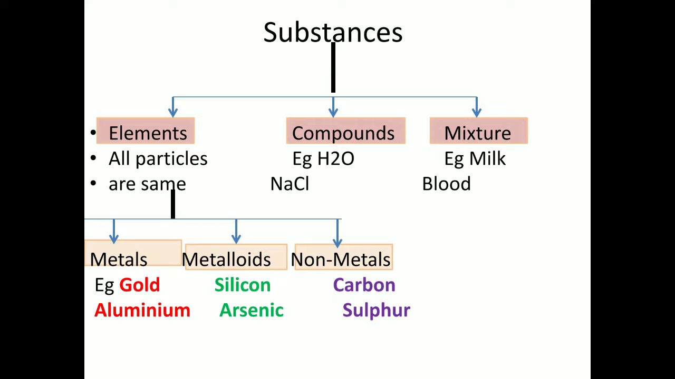Non-metals means, suppose I give you oxygen gas. Oxygen gas is again a non-metal, but it has all oxygen particles in it. So that is metals and non-metals. We are coming to the properties in the next slide. Then what are metalloids? Metalloids show the properties of metals also and non-metals also. Such elements are called metalloids. So we'll see the details in the next slide.